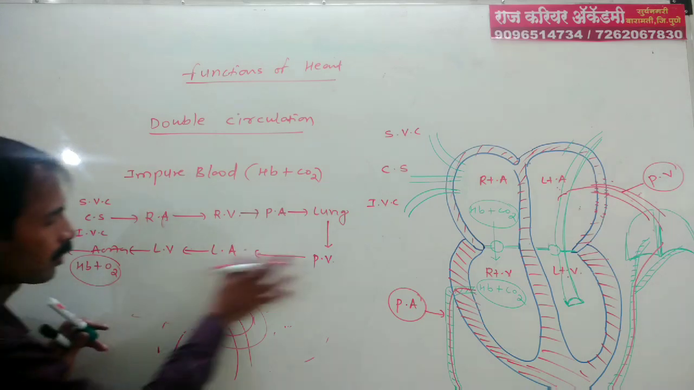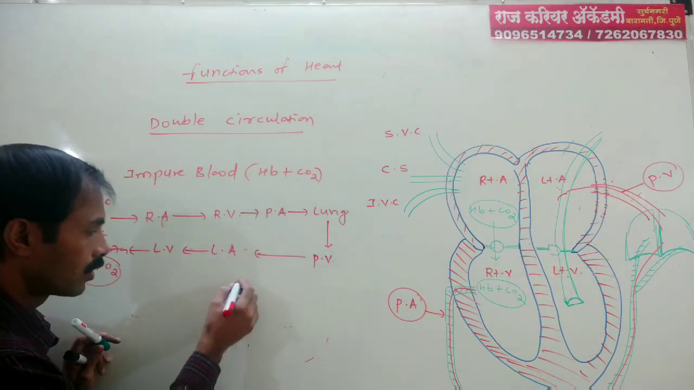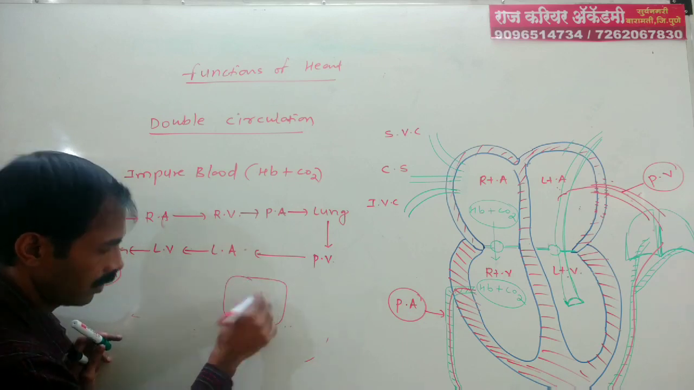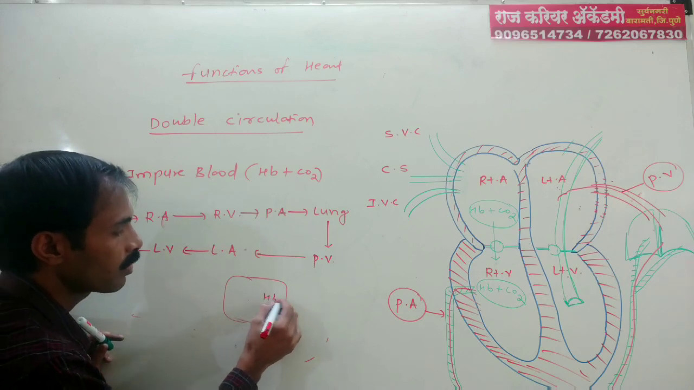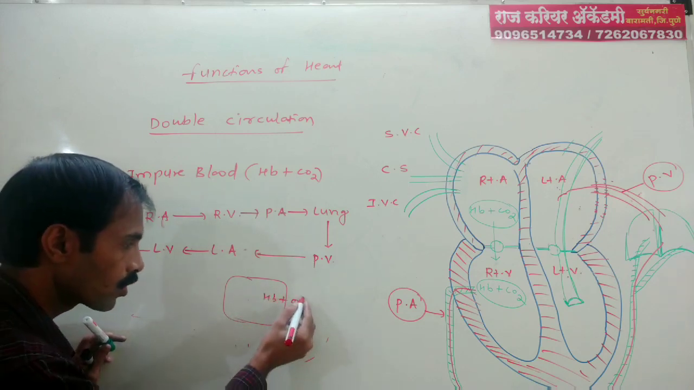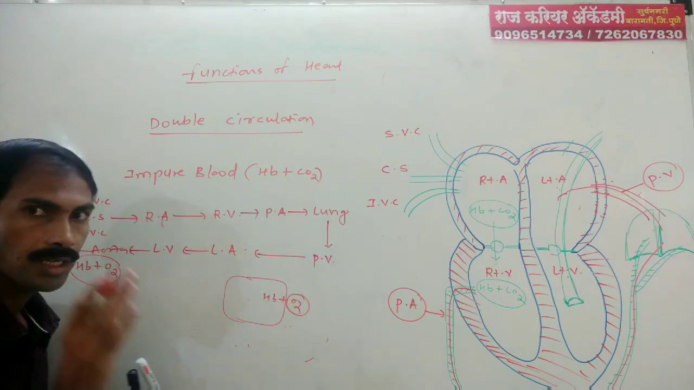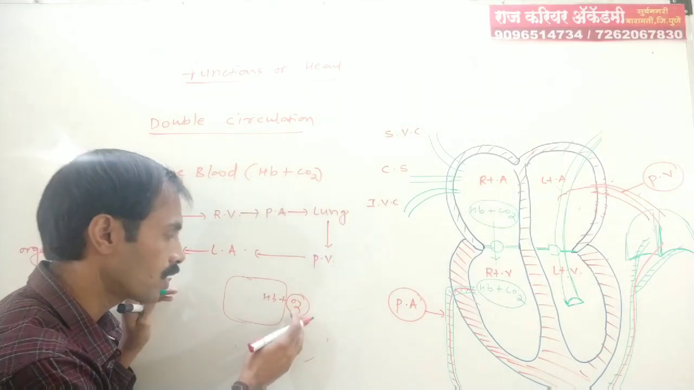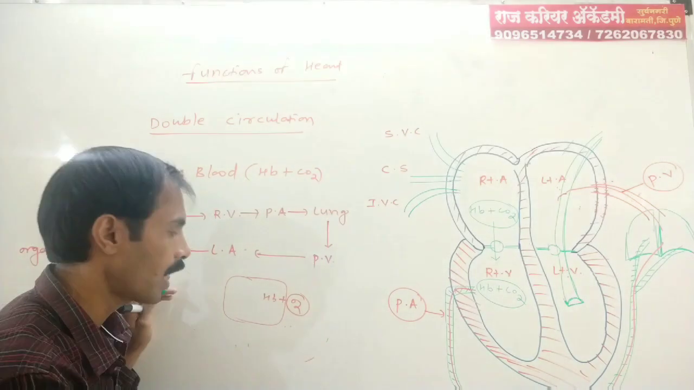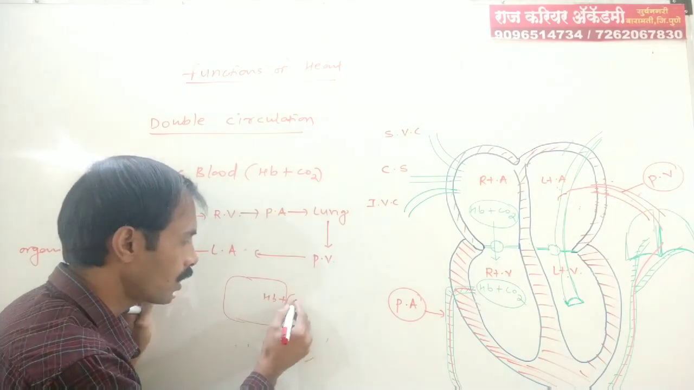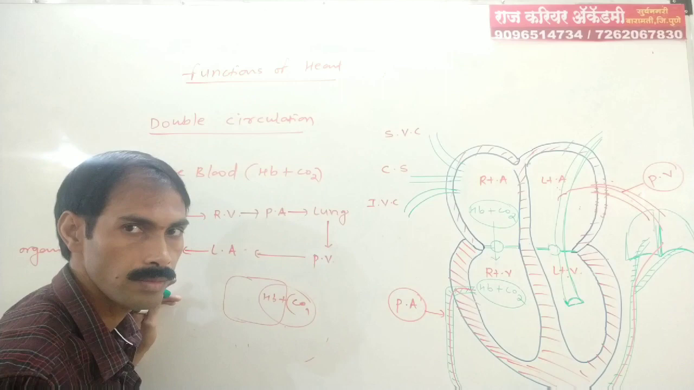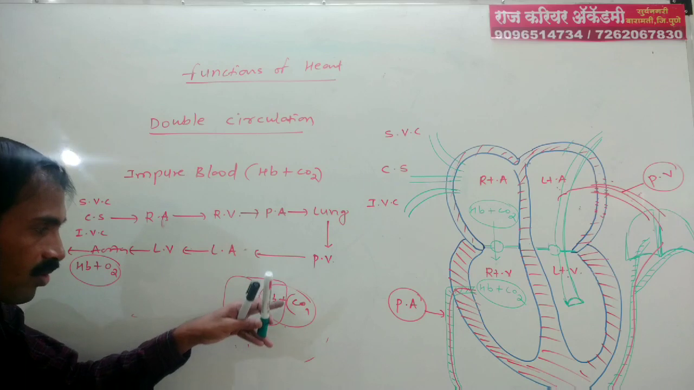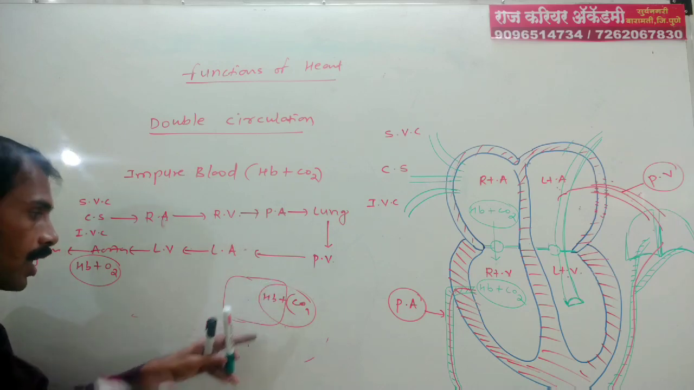In the organ, at the cell level, in the mitochondria, Hb plus O2 is present. This O2 is utilized for the assimilation process, that is, formation of energy from glucose to ATP. This oxygen is used and carbon dioxide is formed. That carbon dioxide again mixes with Hb, which is known as impure blood. Utilization of oxygen and formation of carbon dioxide take place in the mitochondria of the cells of those organs.